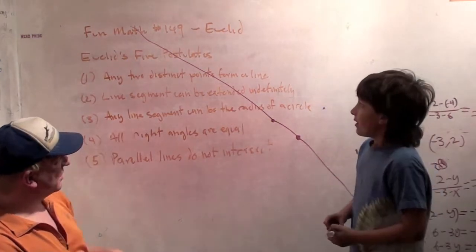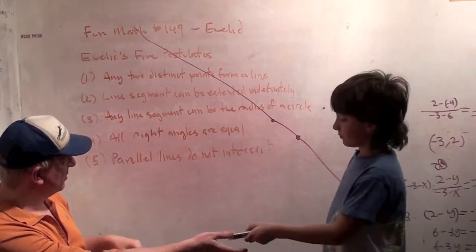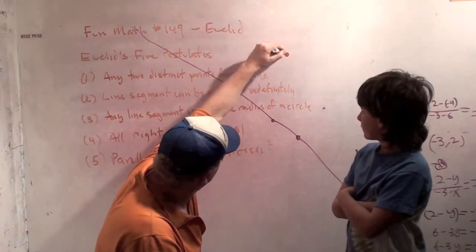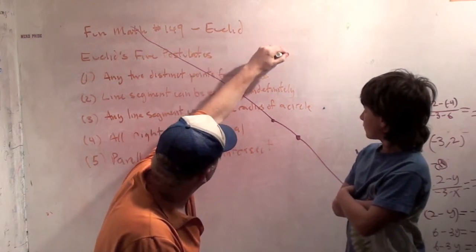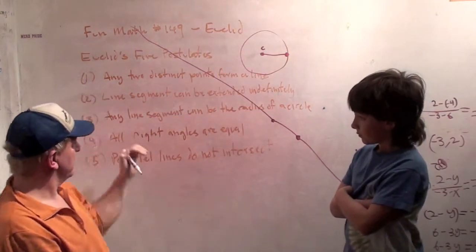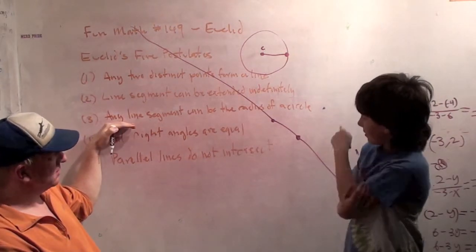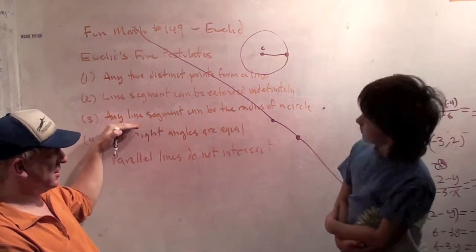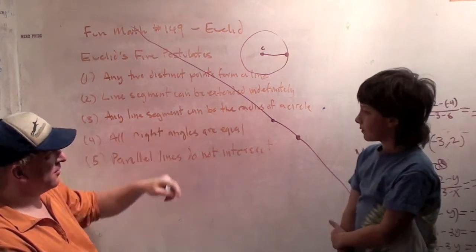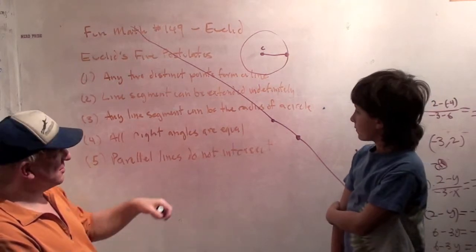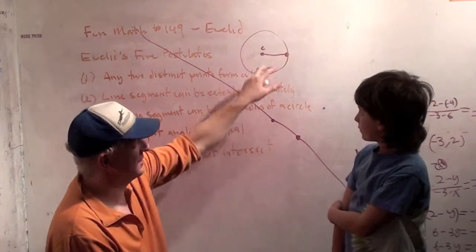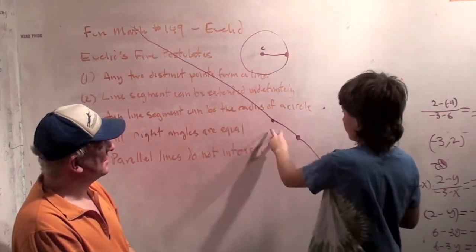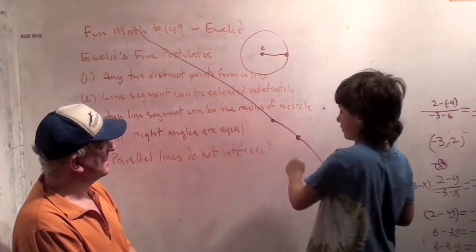Good. Rule 3, any line segment can become the radius of a circle. So if I have a line segment, I can draw a circle with one end at the center and the other end on the circle. He just said that's a rule. Or you could use it as a diameter. Interesting. Well, his rule was any line segment can be the radius of a circle. So how would you make a circle where this was the diameter? I just make the line segment and then draw 2 half circles around it.